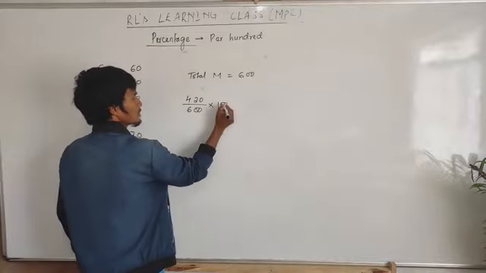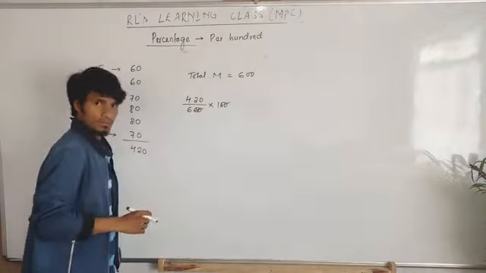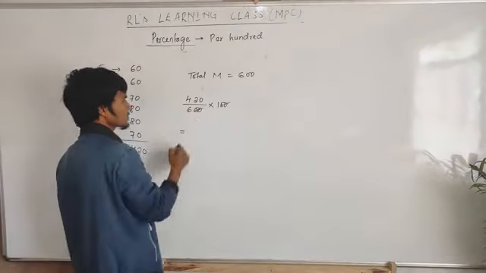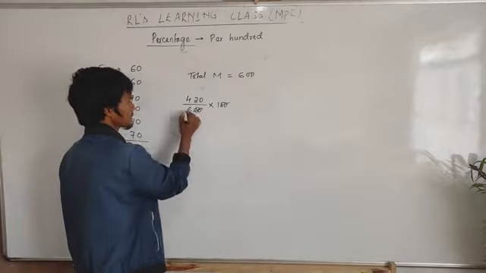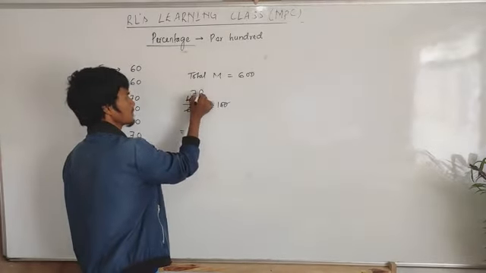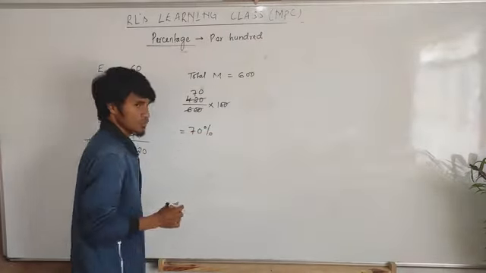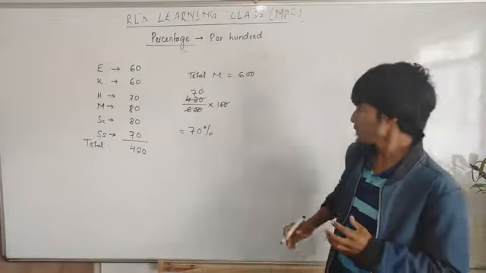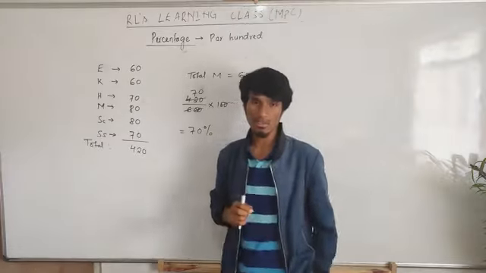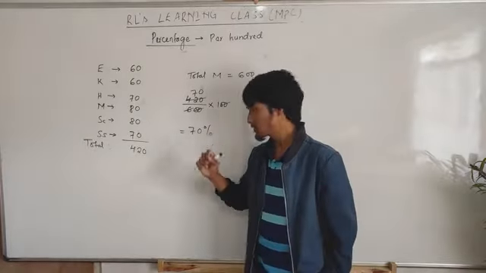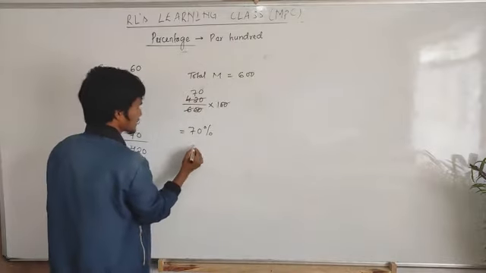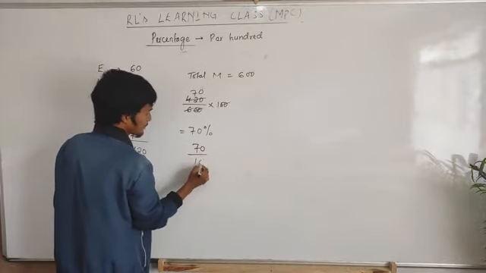Okay, now look here, 100, 0, 0 cancel, because that's why they divide that by 6. Then 6 into 7 will be 72. 6 into 70. Then how much percent you score? It means 70% you score out of 100. From this 420, how much is your percentage? 70%. What's the meaning of 70%? It means you score 70 out of 100.